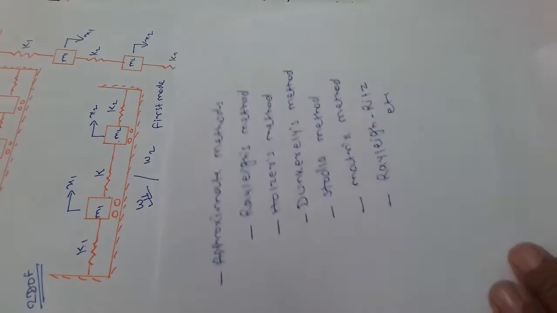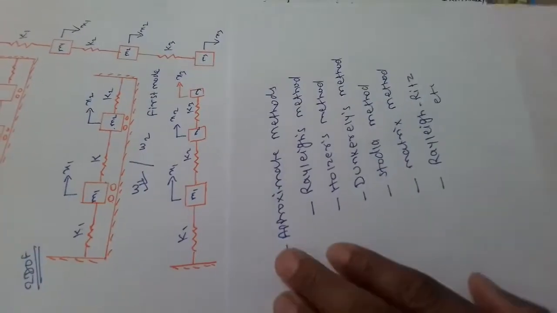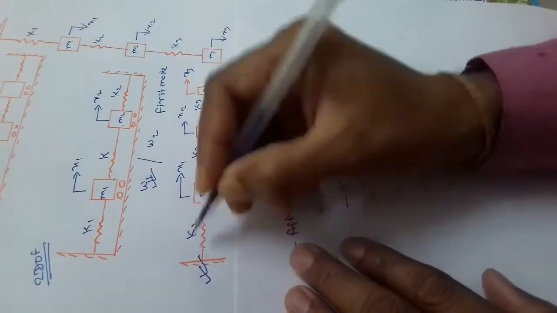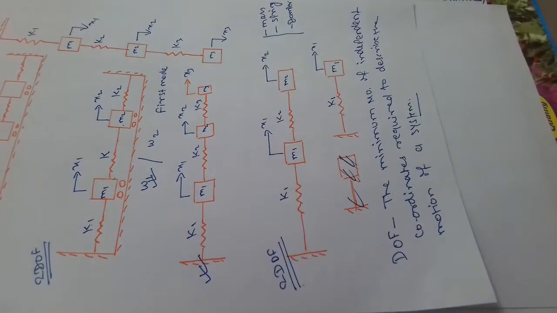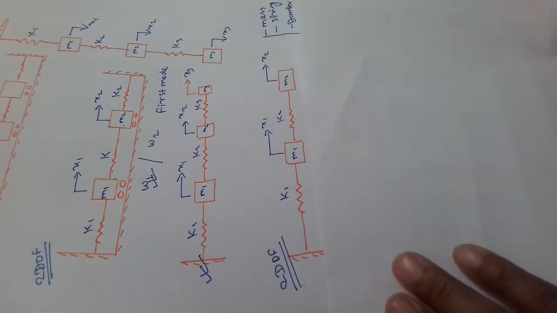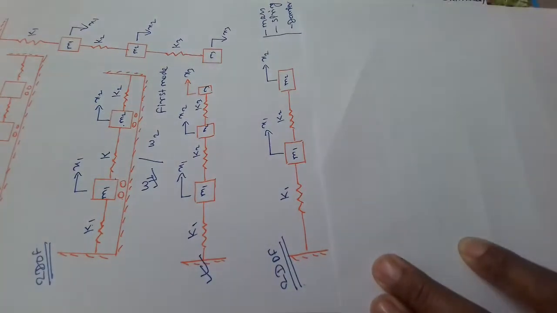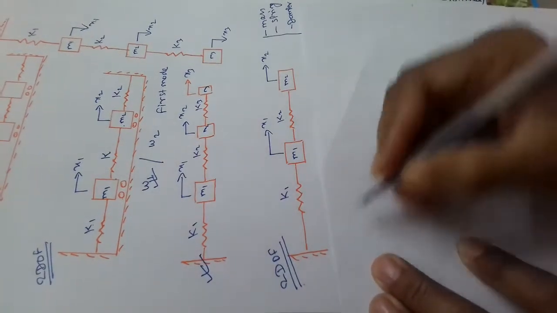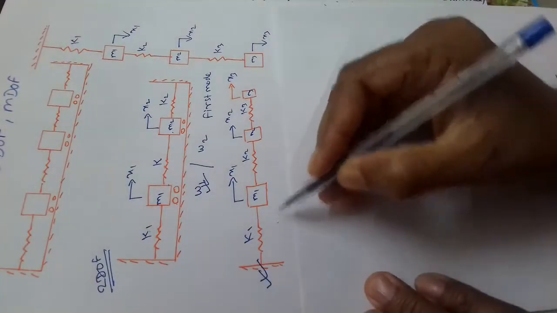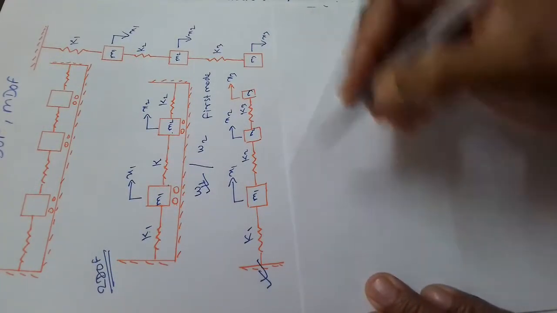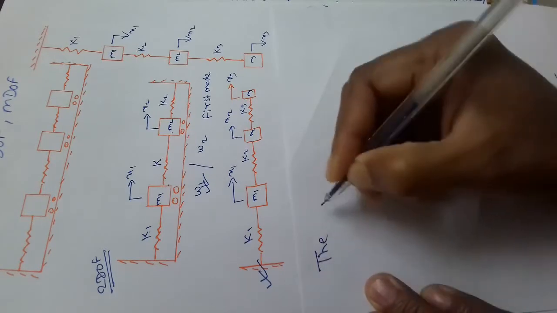Here, this is the 3 degree of freedom system. We have already derived for 2 degree of freedom, and we are going to derive the equation of motion for this multi degree of freedom system.